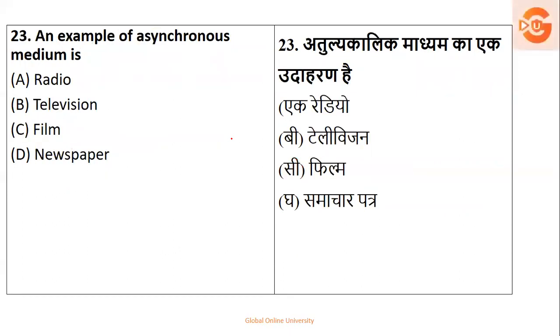Next, an example of asynchronous medium. Now see, we have two types of medium, synchronous and asynchronous. Synchronous means which is live. Asynchronous means which is referred to afterwards. For example, if I am telecasting this video live and you're watching right now, it will be synchronous. But if you watch it at your convenience whenever you want, it becomes asynchronous. So the general example here is newspaper. So the example of asynchronous medium will be newspaper. That is option D. Okay, next.